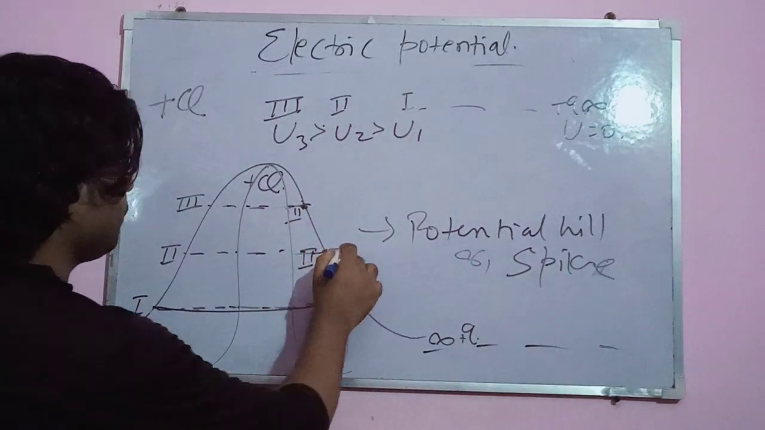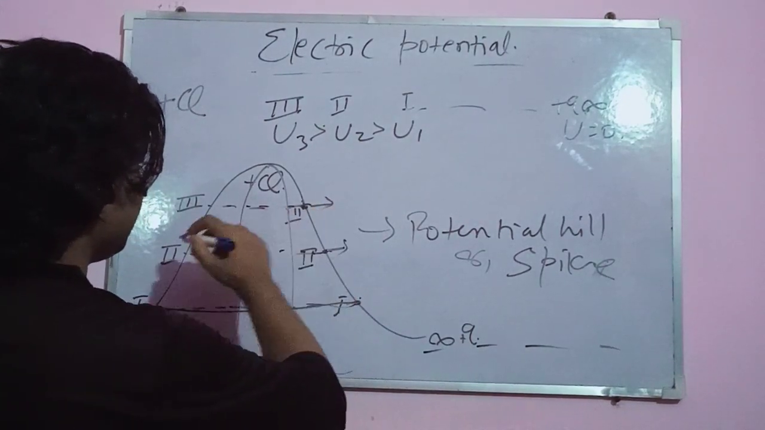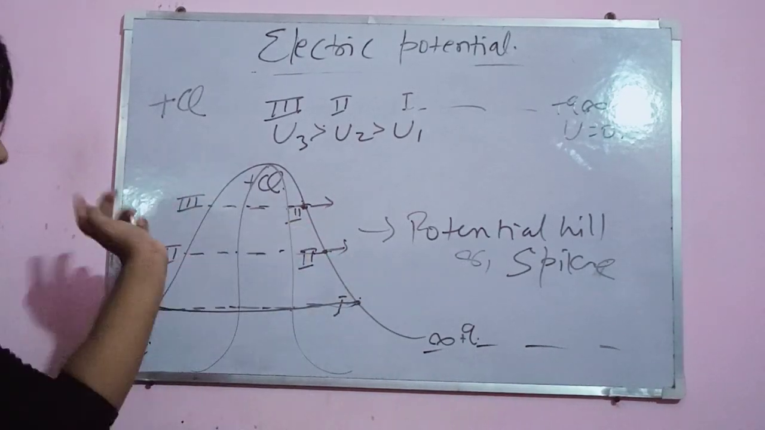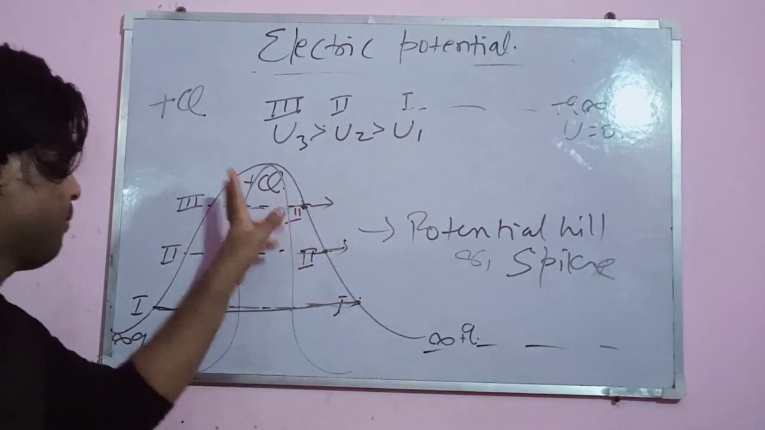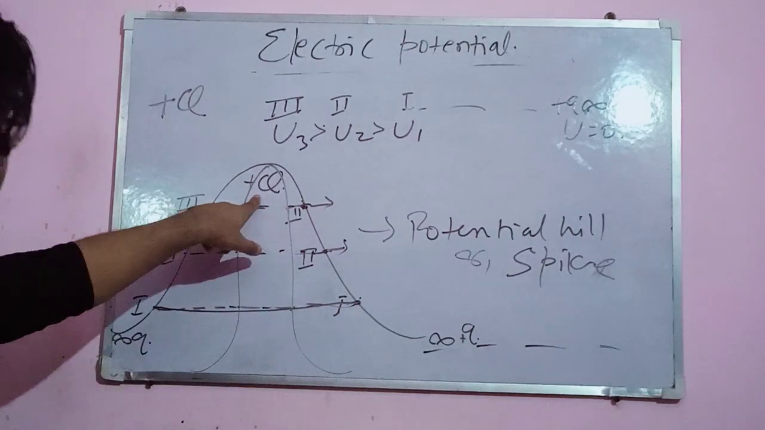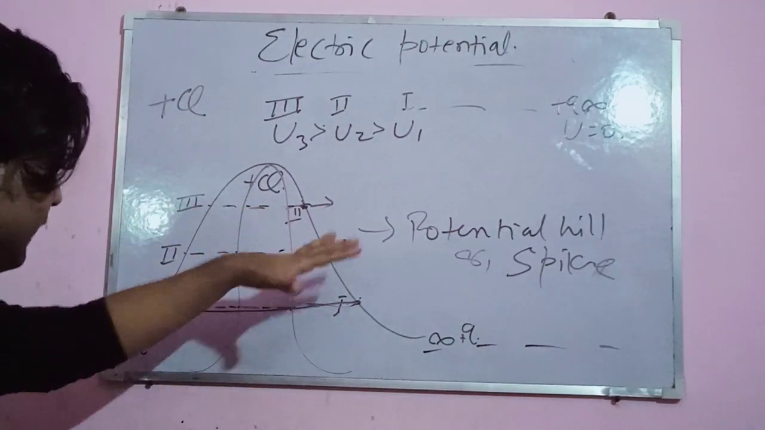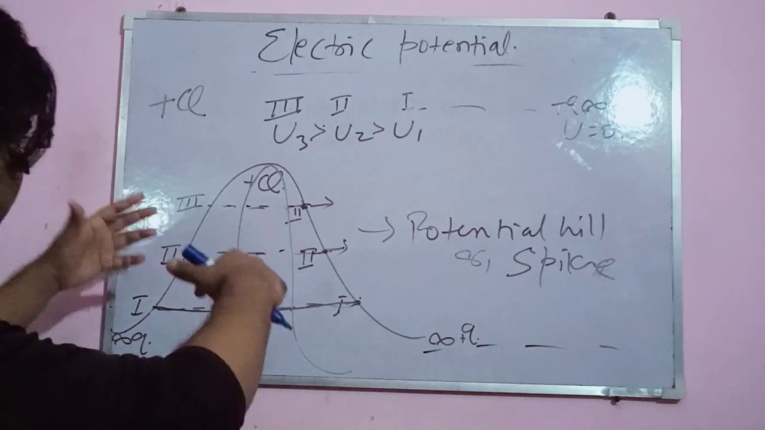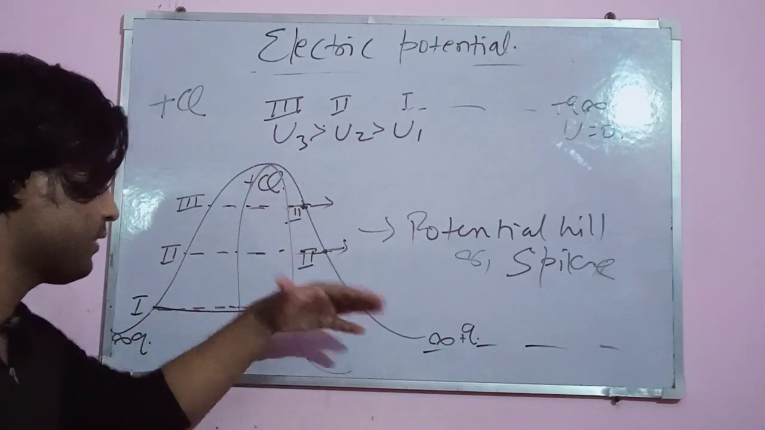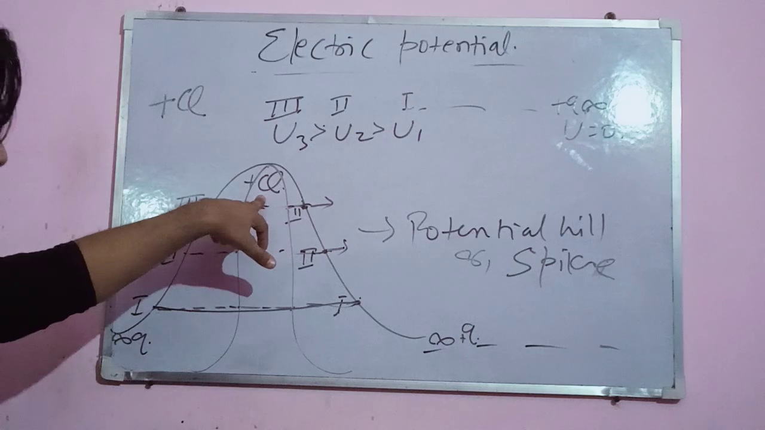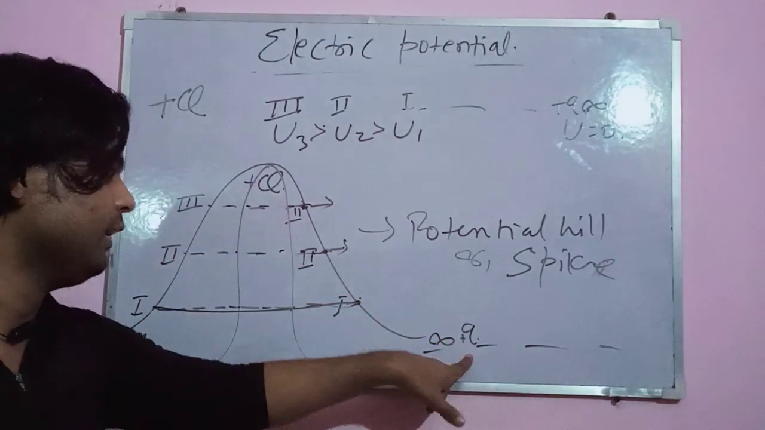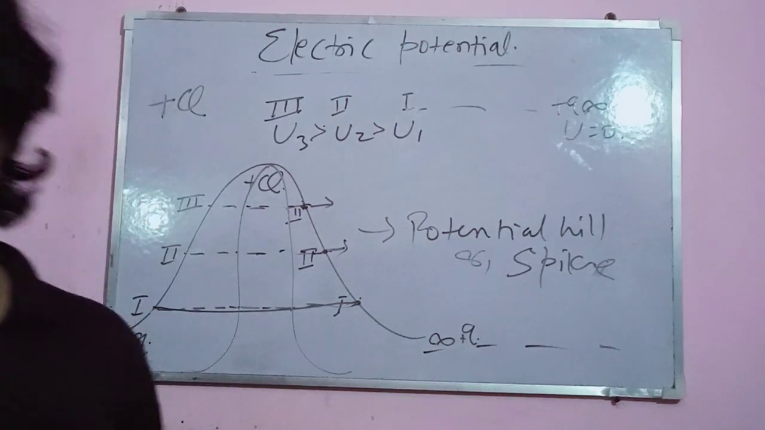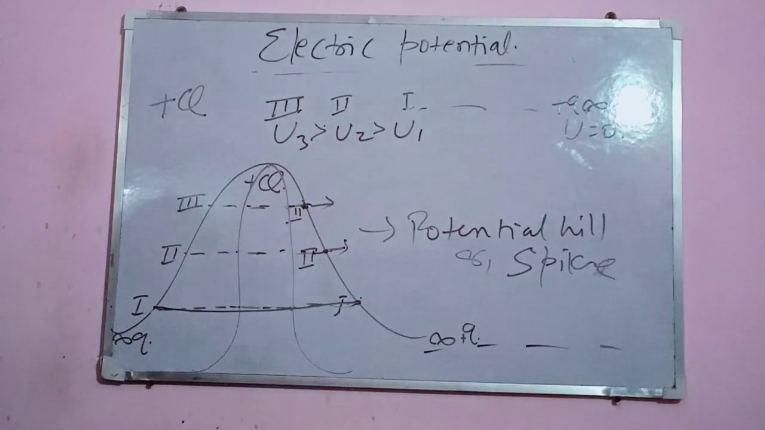So this is also an equipotential surface, and these are also equipotential points along the hill, this potential hill or spike. If there are other charges present here, then they can alter the spike shape. But this is for just one plus Q at the top of the spike, and here a plus q is trying to climb the point.